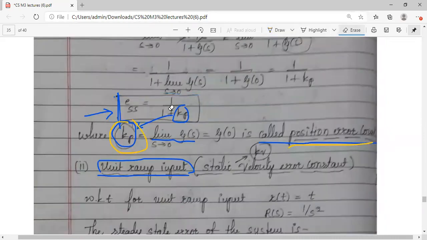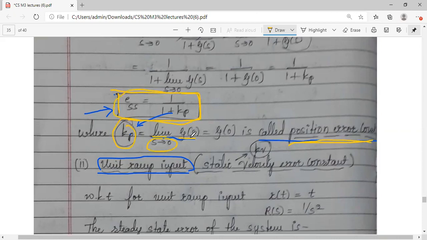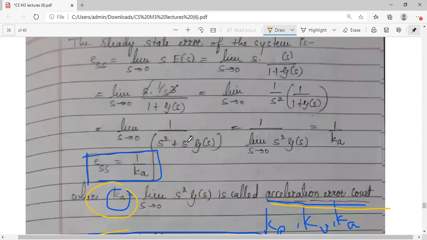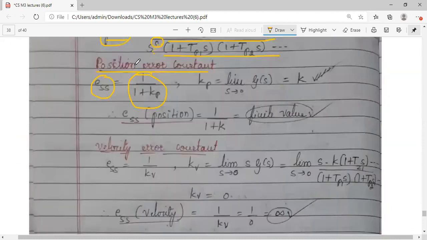You can see here, we have derived this expression. ESS will be equal to 1 by 1 plus Kp. Kp is limit s tends to 0, g of s. Okay, this is positional error constant. So इसके लिए हम ये equation use करेंगे. So we have used this, ESS is equal to, and what is Kp? Kp is limit s tends to 0, g of s.